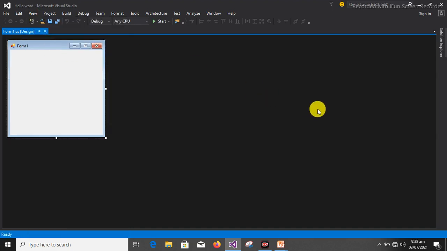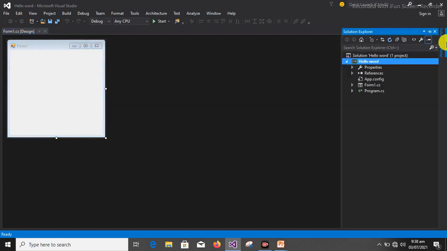Solution Explorer, after double clicking on Solution Explorer, you will find out that it will appear on the right hand side of the screen. And once it appears on the right hand side of the screen, you can click it so that it should just scroll out. So once it's displayed, the next thing you'd see are all the information pertaining to this particular project we are about to work on. The work of Solution Explorer is to keep track of all necessary resources used on this project.